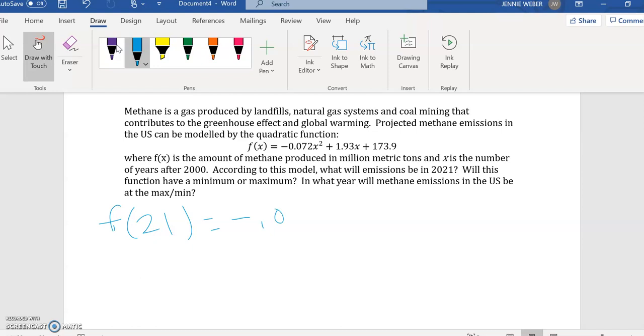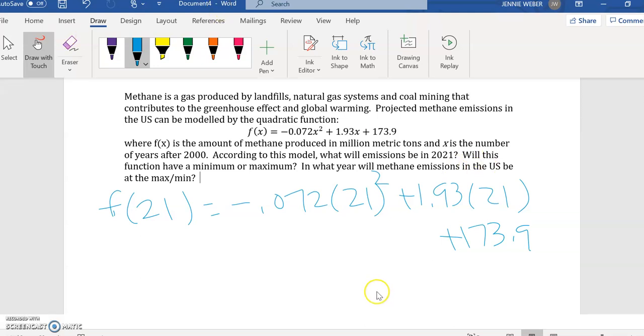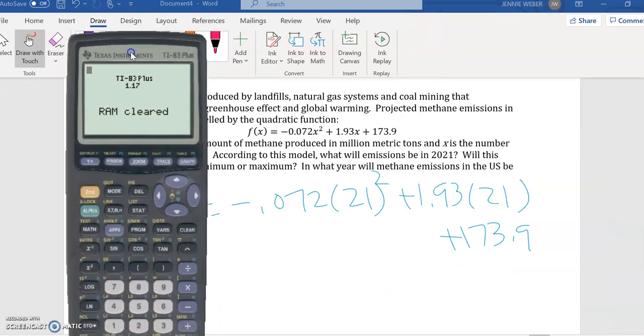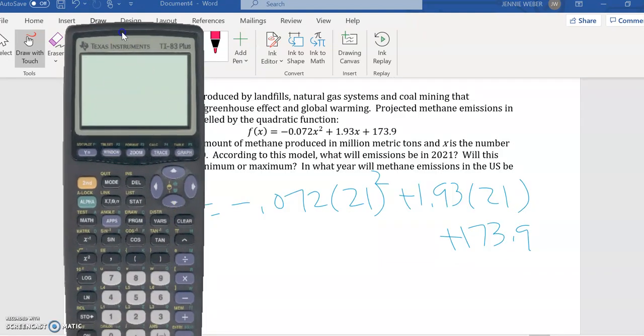So negative 0.072 times 21 squared plus 1.93 times 21 plus 173.9. At this point, I'm just going to get out my calculator and plug this in.